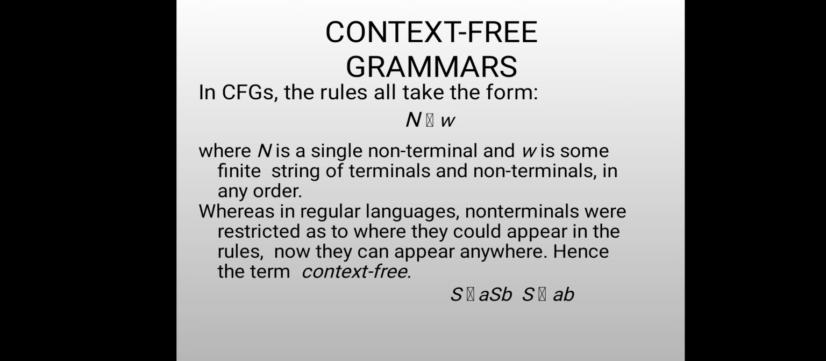Context-free grammars. In CFGs, the rules are of the form n → w, where n is a single non-terminal and w is some finite string of terminals and non-terminals in any order. In regular languages, non-terminals were restricted as to where they could appear in the rules. Here they can appear anywhere. These are examples of CFGs.